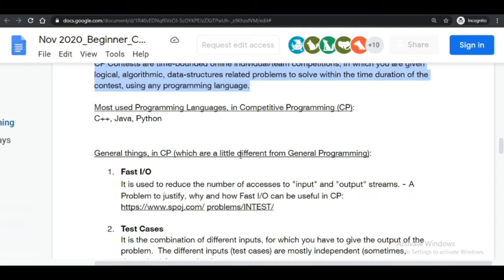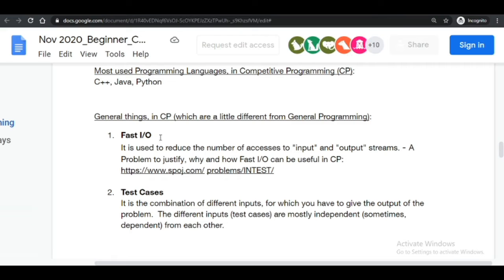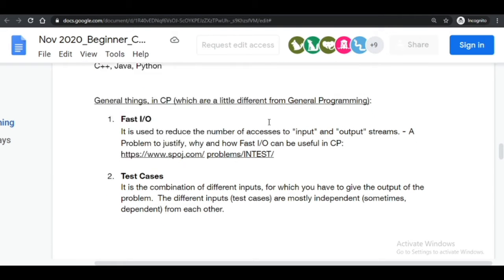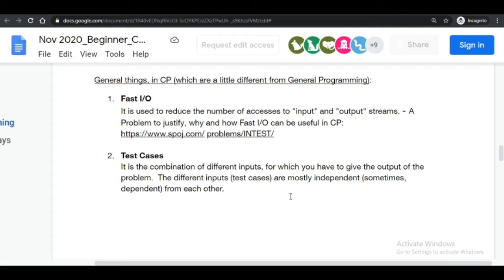Okay, so one general thing: in CP we shorten the names, like competitive programming, we say CP in short. Okay, so fast IO. If you are taking a very big input, the output must be very fast, because there are some test cases which our program is not able to solve. There are some corner cases because of which things might go wrong, so we have to take care of that.